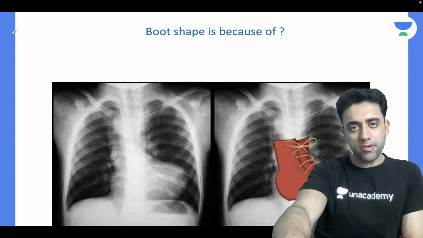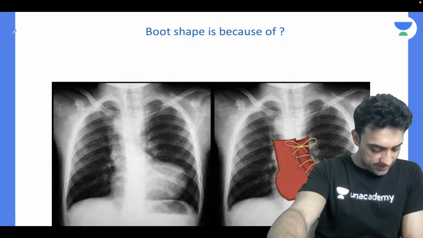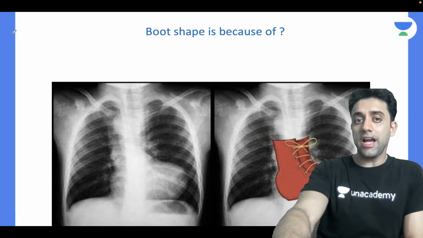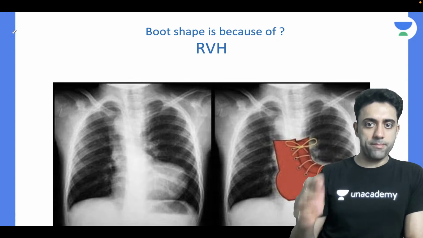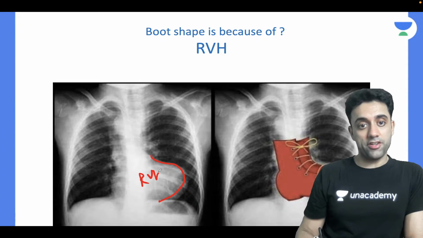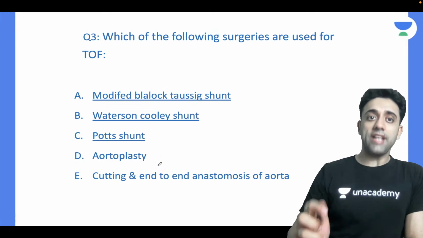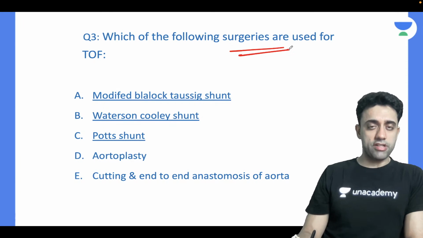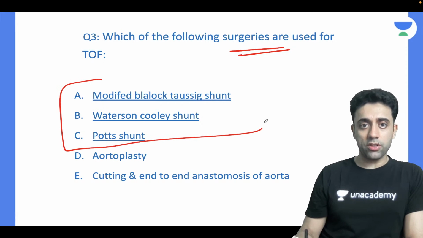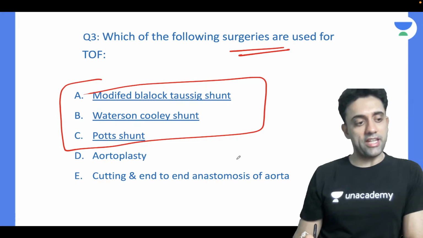And where do you see boot-shaped heart? Boot-shaped heart is seen in Tetralogy of Fallot. Everyone knows about it. And most importantly, the boot shape is because of right ventricular hypertrophy. Remember that, right ventricular hypertrophy. So the following surgeries which are used for Tetralogy of Fallot are Blalock-Taussig shunt, Waterston shunt, the full name is Waterston-Cooley shunt, and then we have Potts shunt.